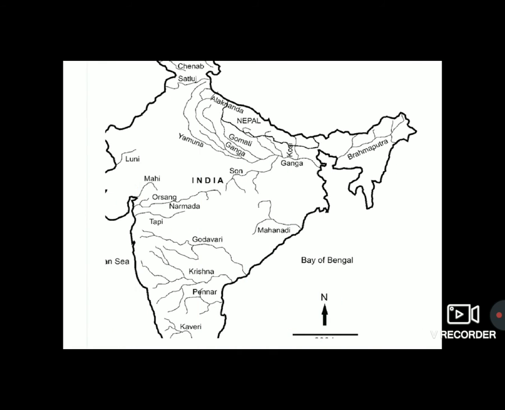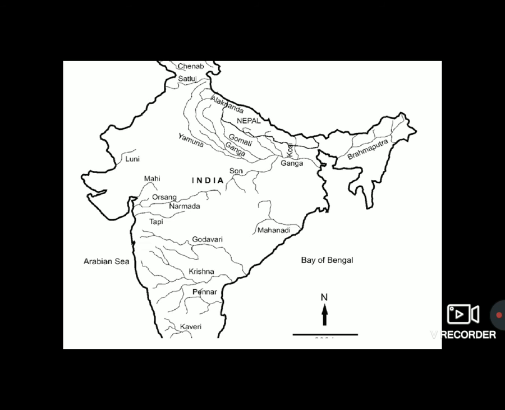The rivers available in India are Chenab, Satluj, Gomti, Ganga, Yamuna. As you can see, there are more rivers in northern India. That's why the plains or land in northern India are more fertile and it is the main source of water. Therefore, there is more population in northern India.